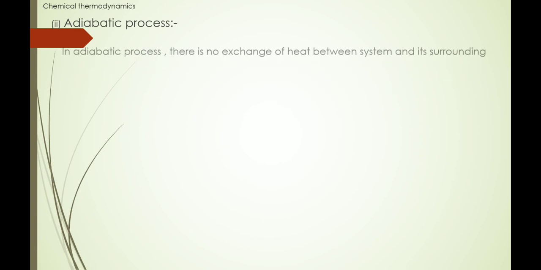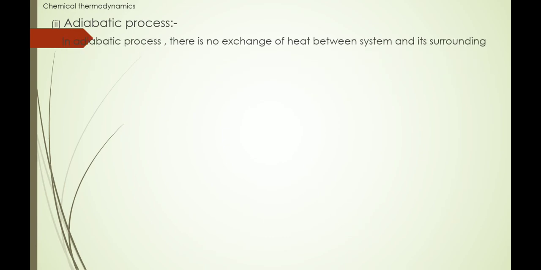Now second, adiabatic process. In adiabatic process, there is no exchange of heat between system and its surroundings. That is Q is equal to 0. So we can say that delta U is equal to W. It means in adiabatic process where heat is constant, heat does not change from system to surrounding or surrounding to system, it means change in internal energy will be equal to the work done on the system by the surrounding.